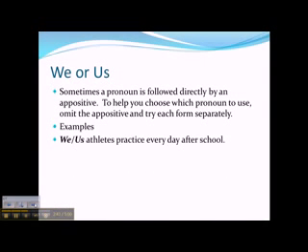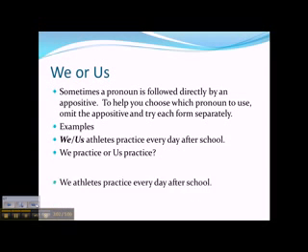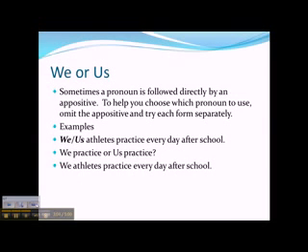We or us athletes practice every day after school. Which one should we use? Well, the rule tells us we should omit the noun immediately following we or us. So that would be athletes. We practice or us practice? Obviously, we practice sounds correct. So, we athletes practice after school every day.